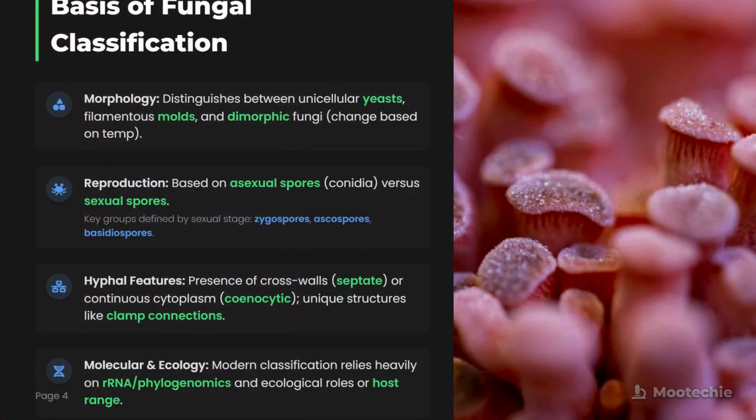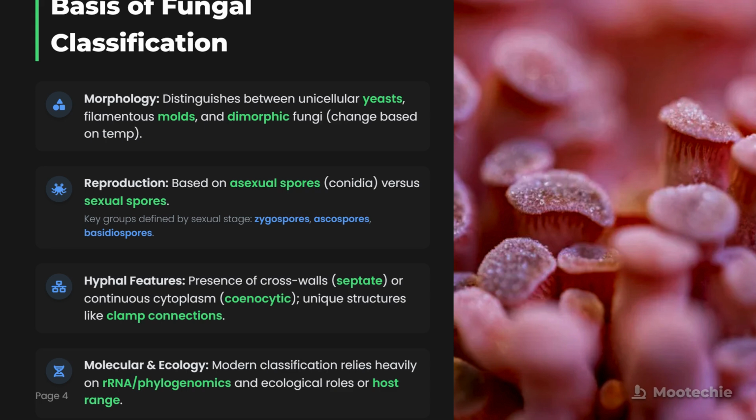Now, let's look at the basis of fungal classification. Classification is based on morphology. This distinguishes between unicellular yeasts, filamentous molds, and dimorphic fungi which change form based on temperature. For example, some human pathogens are yeast-like in the body, but mold-like in the environment.